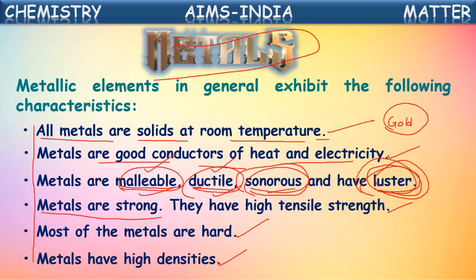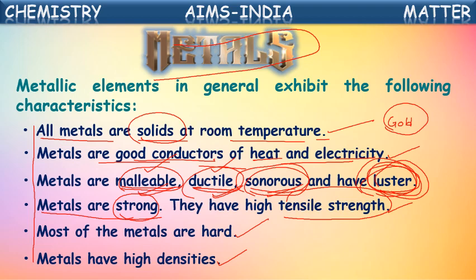Once again I'll repeat the general characteristics of the metallic elements. They are solids at room temperature and good conductors of heat and electricity. They are malleable, ductile, sonorous, lustrous, and very strong. High tensile strength means we have to apply more temperature and then only we can cut them.